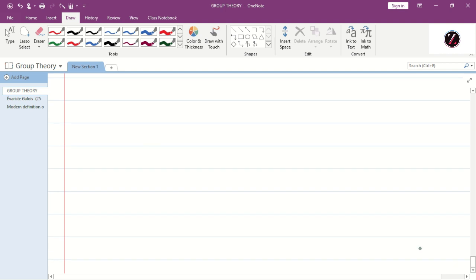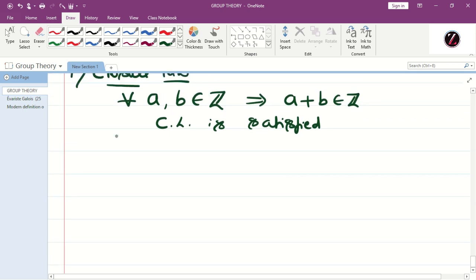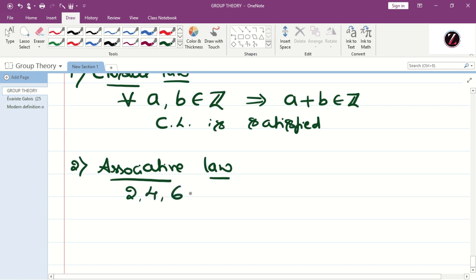Next, the second one is associative law. What is associative? If you consider any three integers, let it be 2, 4, 6, we shall consider the left hand side of associative law.